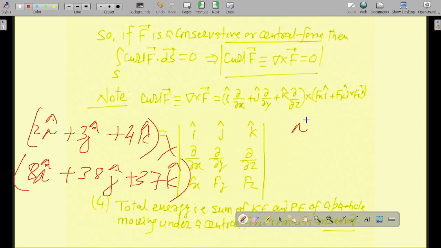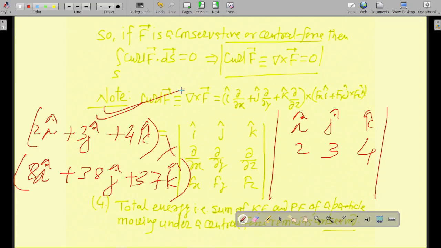In determinant form, you will put i, j, k, then 2, 3, 4 as the first vector, and then the second vector 8, 38, 37.